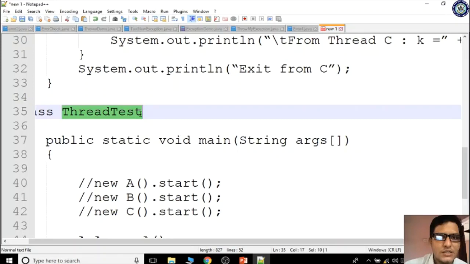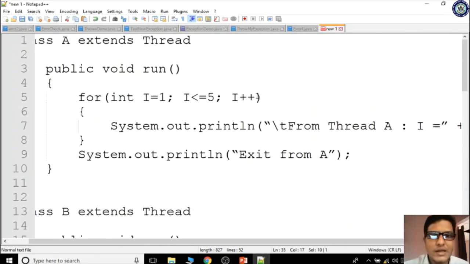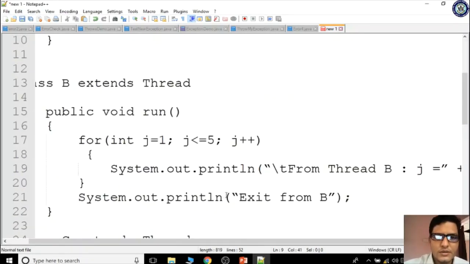Class ThreadTest. Okay, now while doing this we will get errors. Why? Here already we are seeing double quotation mistakes, right? Let me modify this first, otherwise I will get an error. As we know, these are the errors, right?